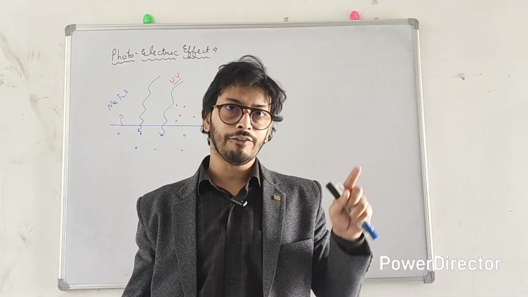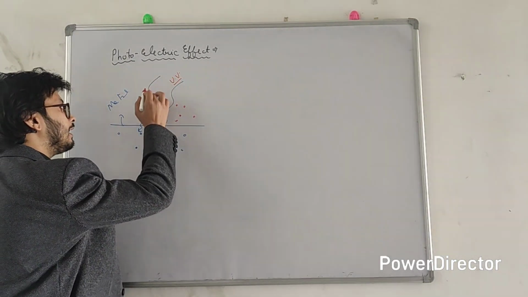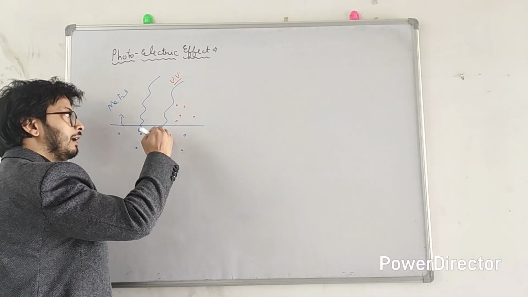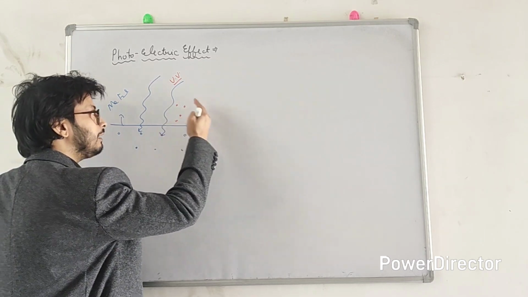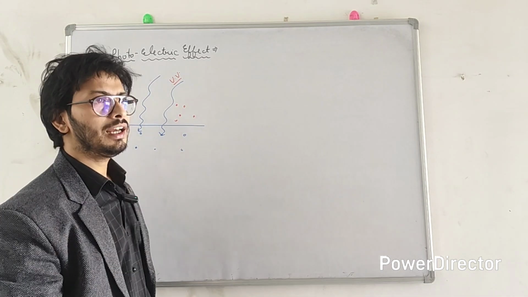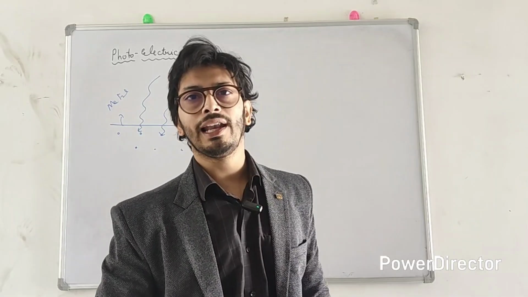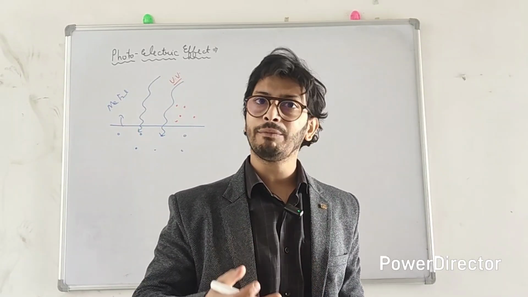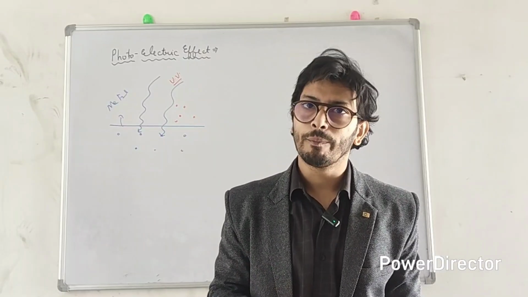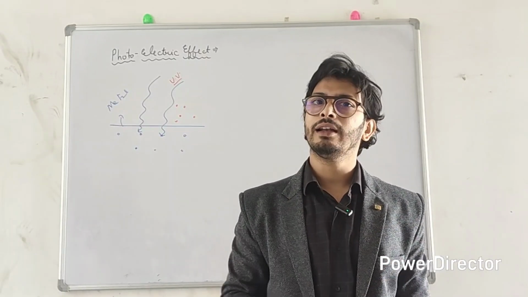So this entire effect, the light incident on the metal surface, the electrons absorbing the energy of light, coming out and then beginning to move with some kinetic energy, is known as the photoelectric effect. Is it that simple? Or why am I telling this, is it so interesting? No. Actually, the thing happened now.